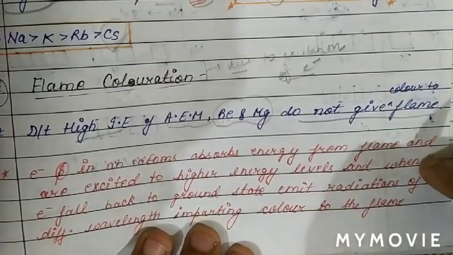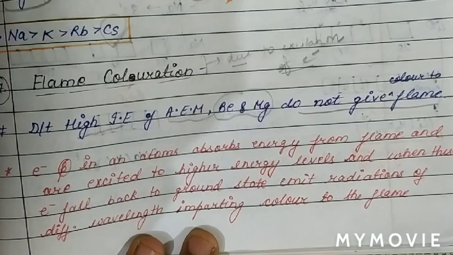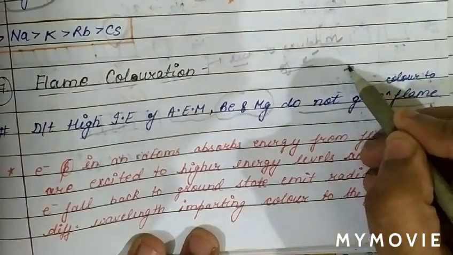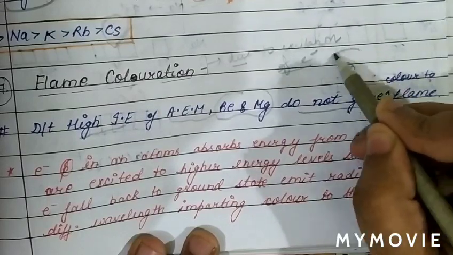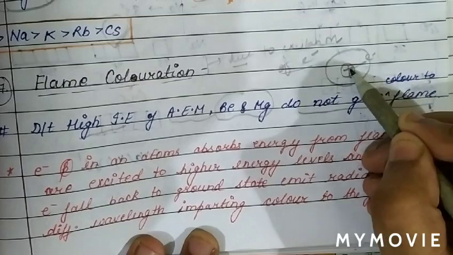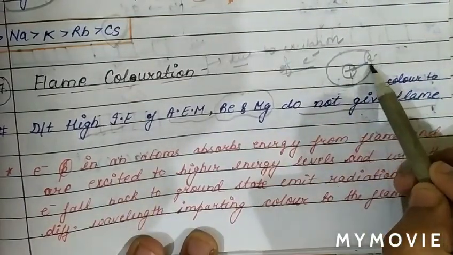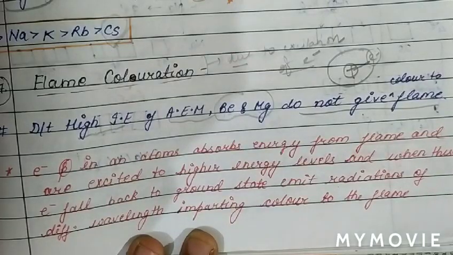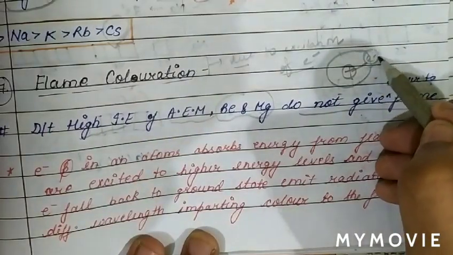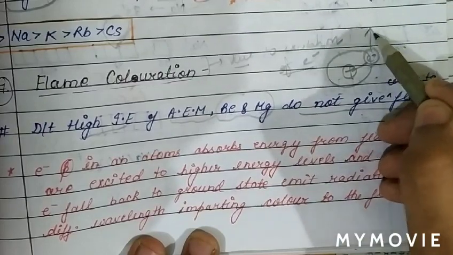Now we will discuss the flame color mechanism. See, this is the atom, the nucleus, and this is the electron which is bound to the nucleus. This electron will absorb energy, and when it absorbs energy, it moves to a higher excited state.